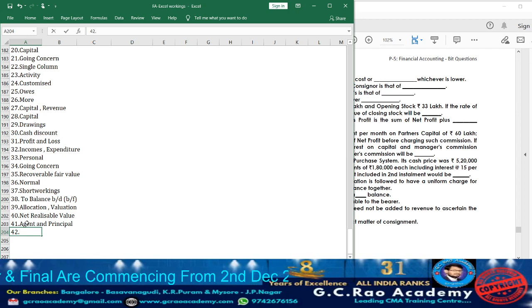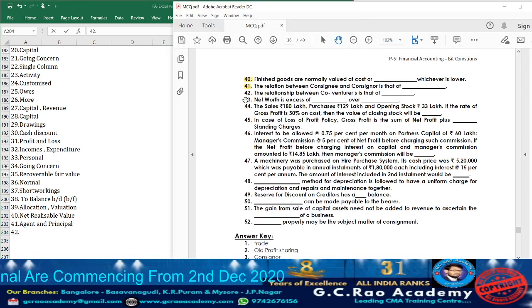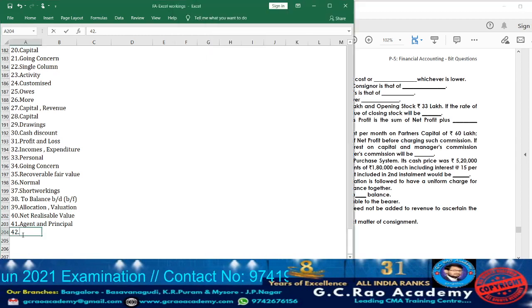Now, let us move on to question 42. The relationship between co-ventures. What kind of relationship exists between the co-ventures? They will be treated as co-owners of the business. Co-owners.